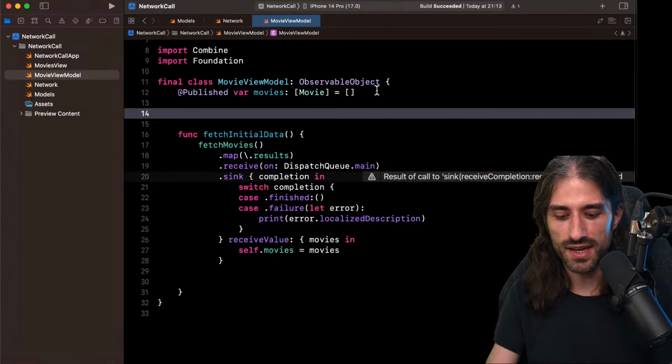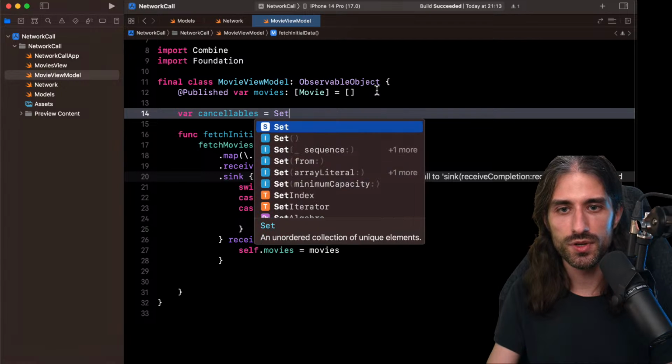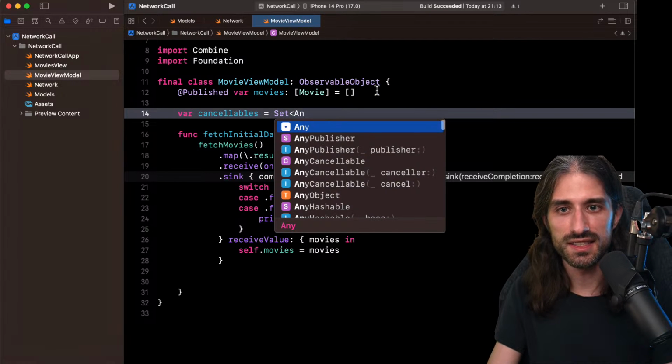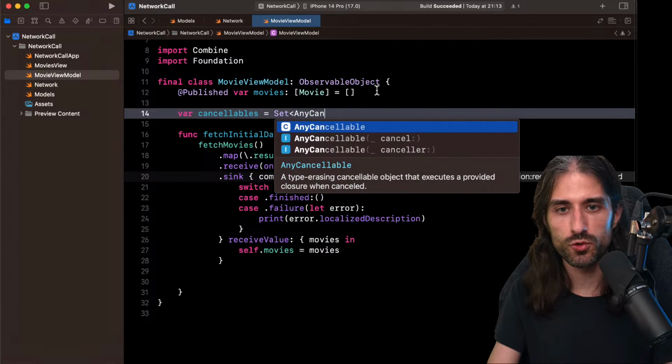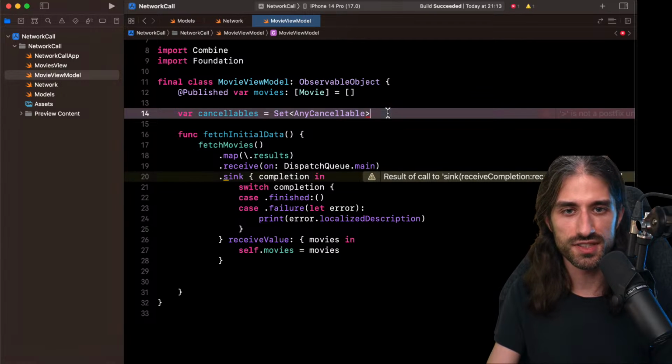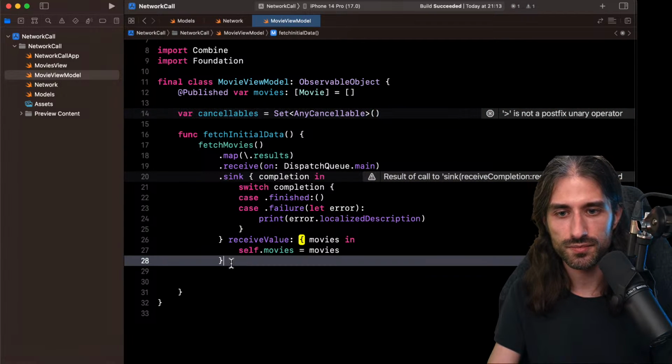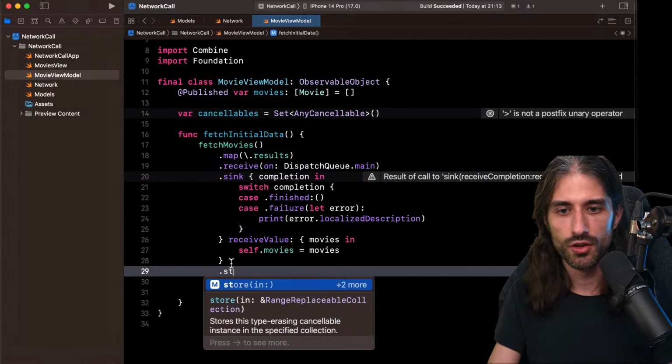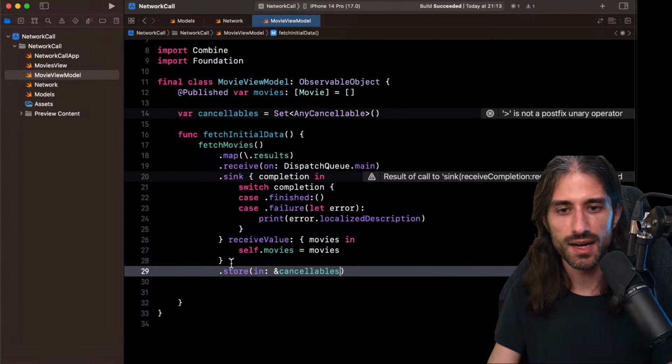So we need to create our set of cancellables. I'm going to create it here inside my view model. This way, when my view model gets deallocated, the deinit of all the cancellables gets called, and all the subscriptions get cancelled like that. This way I can do store in cancellables.